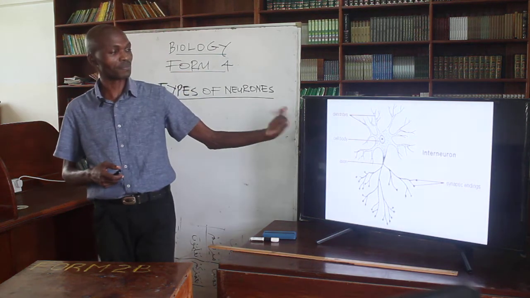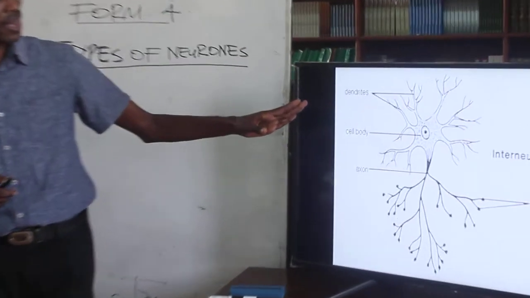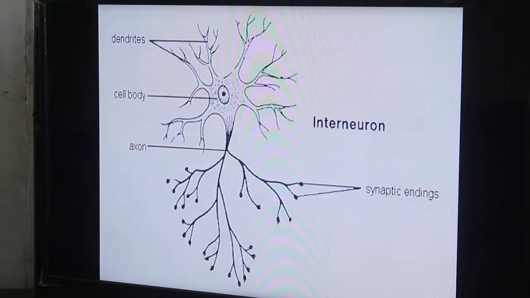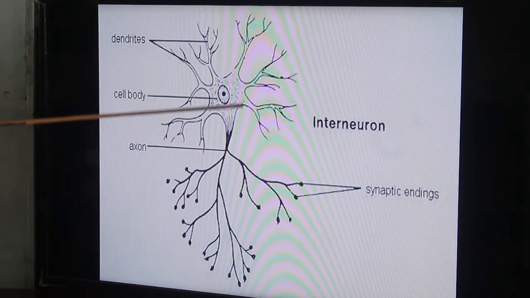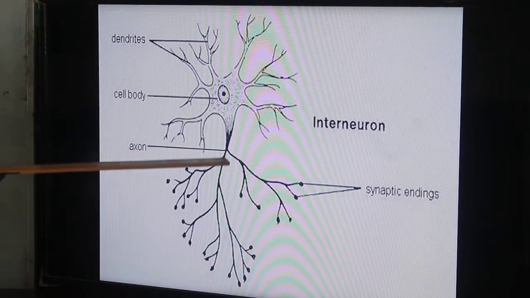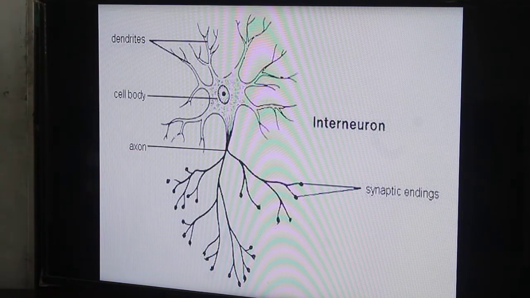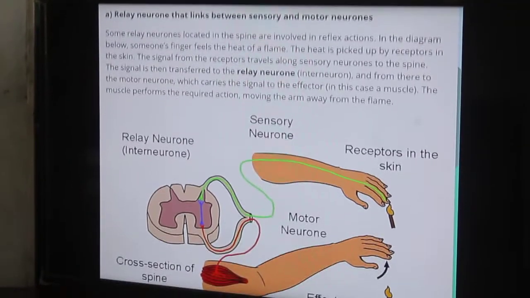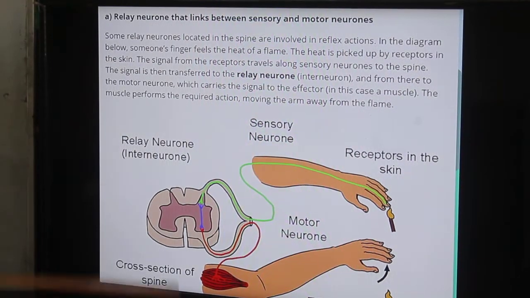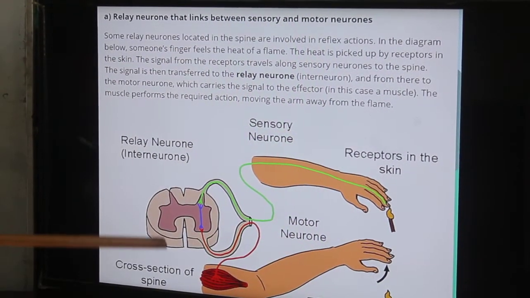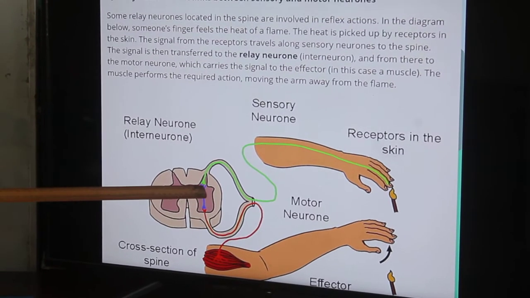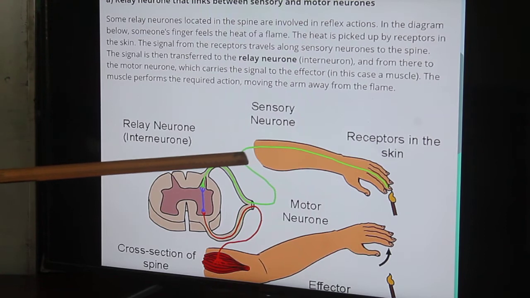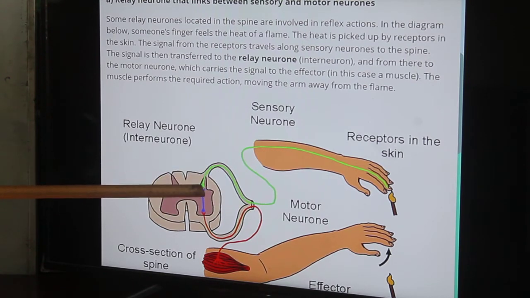This is a basic structure of a relay neuron. If you look at the size, there are very many synaptic endings, very many dendrons, but they are also very short. The cell body is here and is also very short. So that is what interconnects the sensory neuron and the motor neuron. Basically, as in the other case that we had, the relay neuron is what links those two. It is the entirety of the blue one here. Now the green color represents our sensory neuron all the way to the spinal cord.